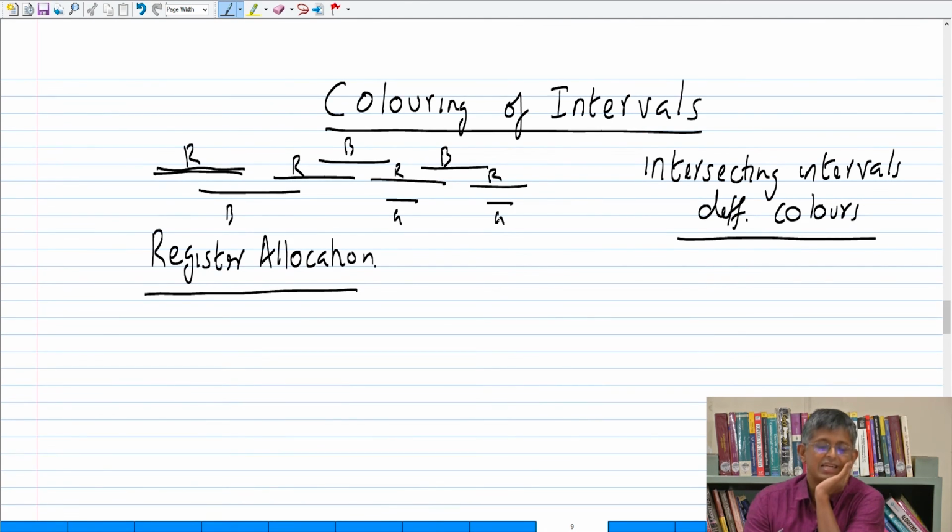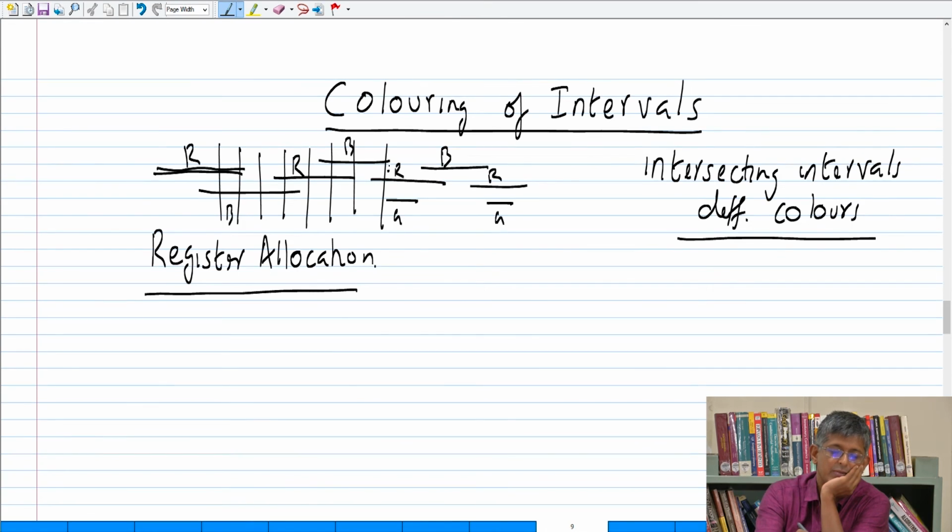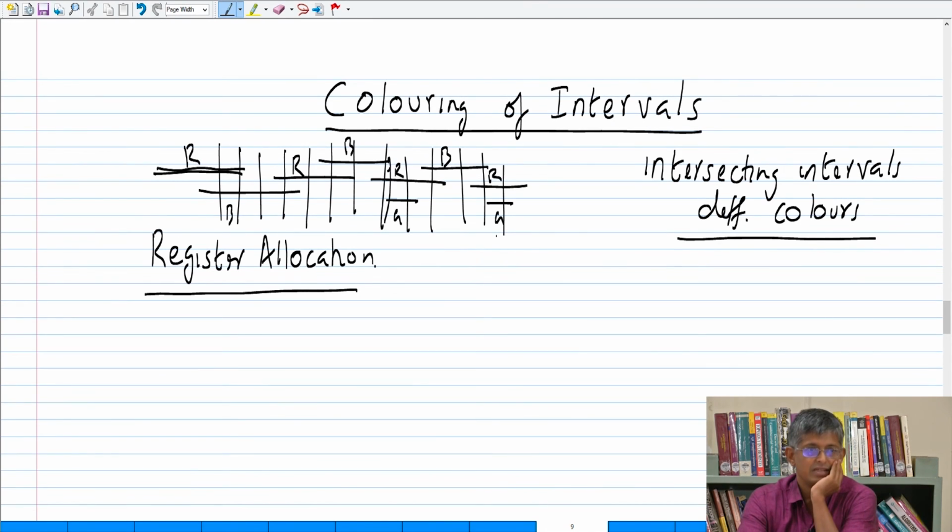Maximum overlapping set. That's correct. So what he basically says is, look at all the time instances, look at that time instant which is present in the maximum number of intervals. That many colors is necessary.